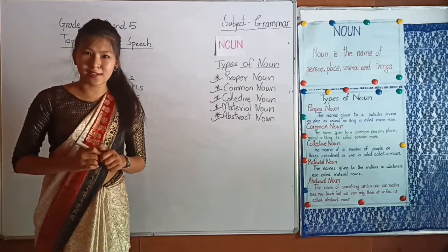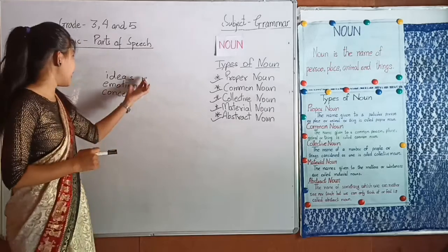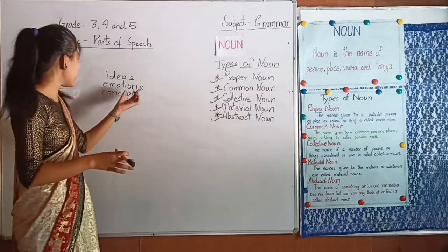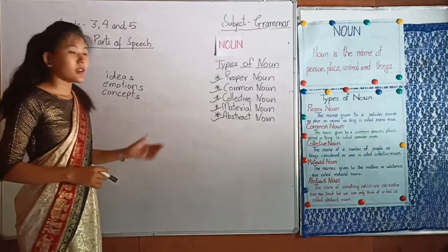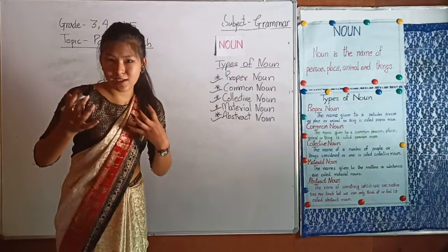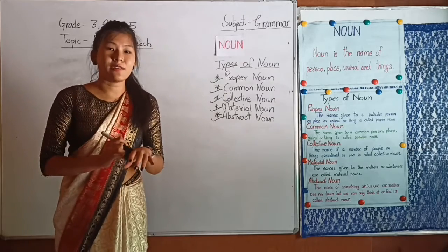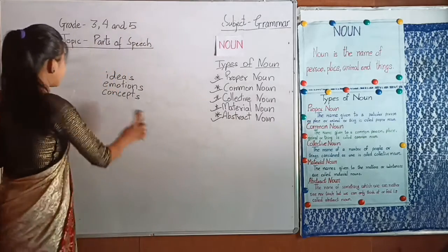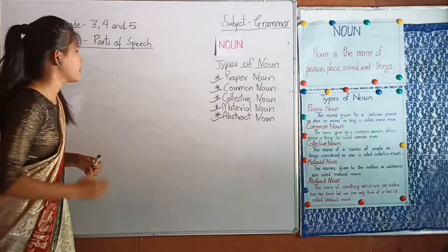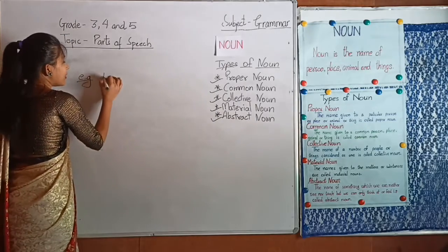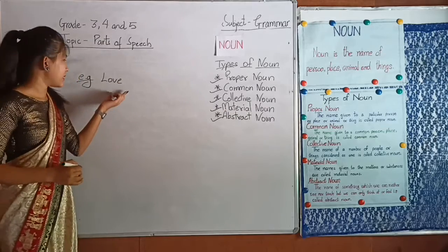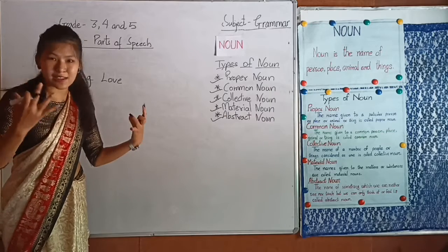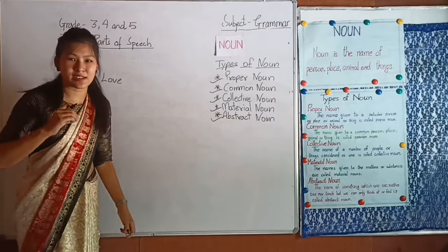Can we see ideas, dear children? No, we can't see ideas. Can we touch emotions? No, we cannot touch emotions. So, the things that we cannot see, that we cannot touch, are called abstract nouns. For example, let's take some examples of abstract nouns. Love. This is an example of abstract noun. We can just feel love only. We cannot see love, we cannot touch or taste love.